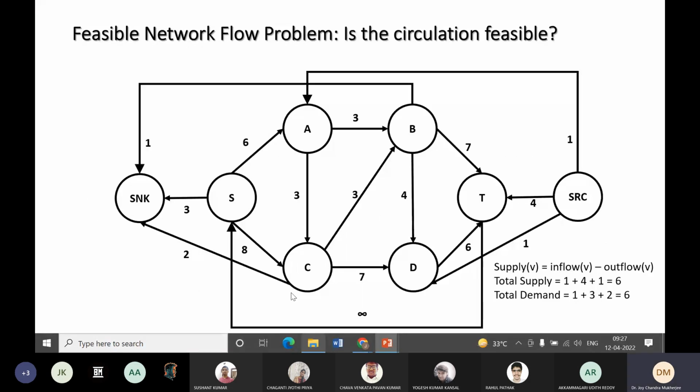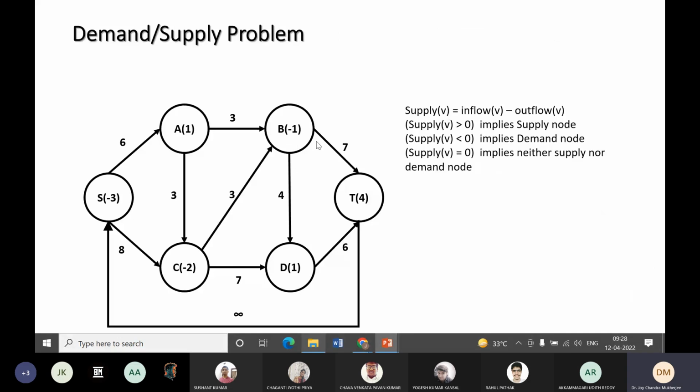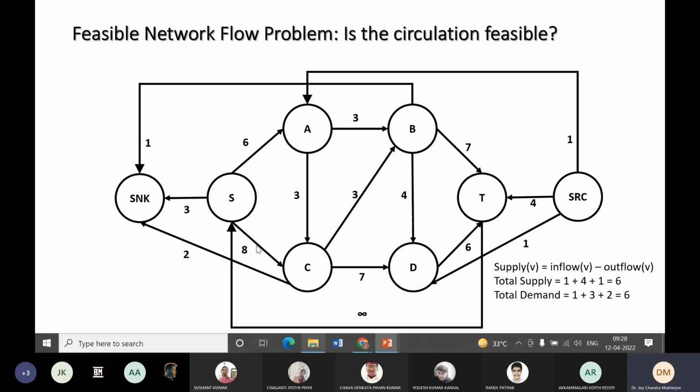Now we add two vertices, sink and source, and from the source I will add edges to all the supply nodes. So here A is a supply node, T is a supply node, D is a supply node. So A, T and D, I added from the source. Similarly, other nodes like B, C and S are the demand nodes. So from them I create an edge towards the sink. And now what I will check.